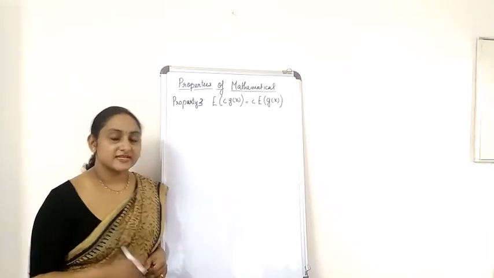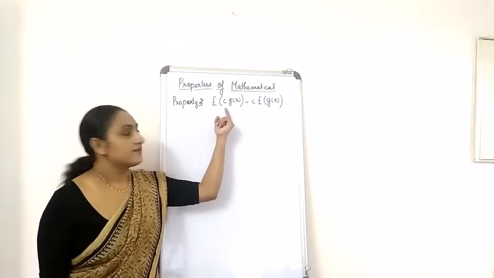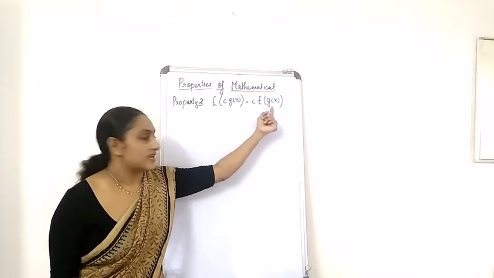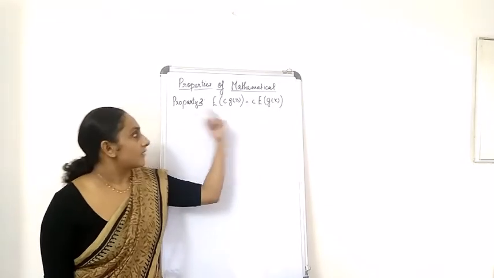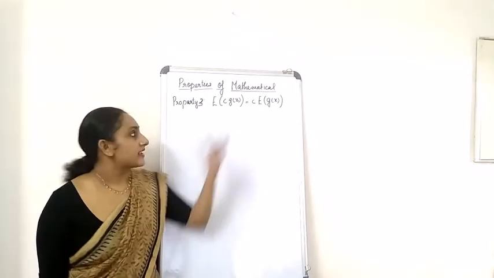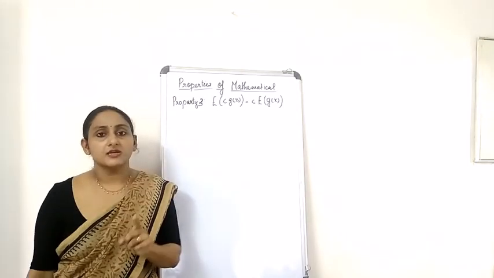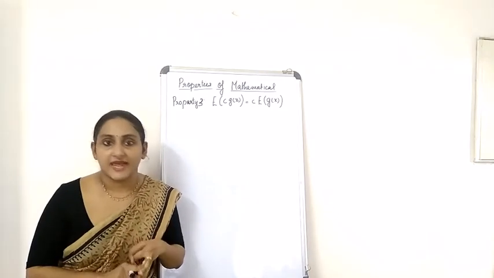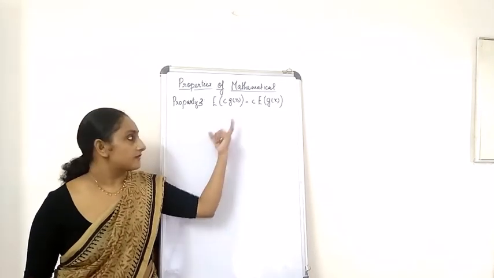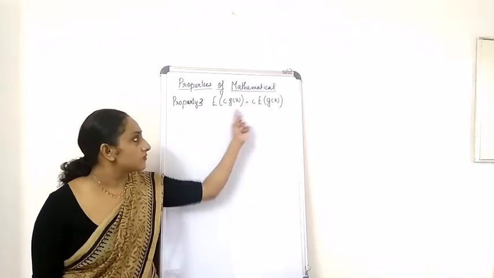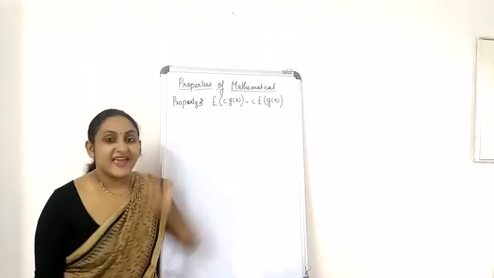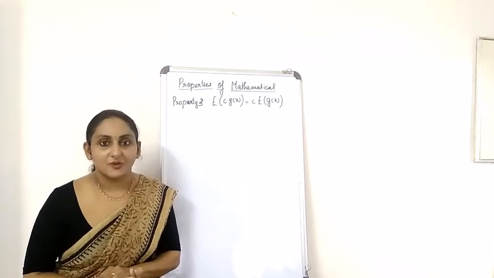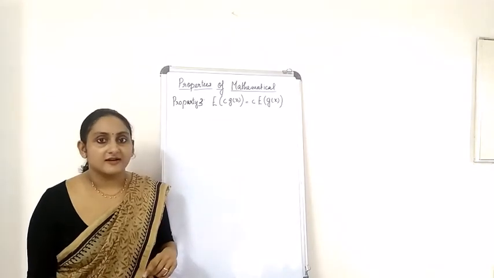Now the next property is nothing but expectation of c into g of x is equal to c into expectation of g of x. So we have to prove this. So for that we can take the LHS first. Now here you have to be clear that there are again two cases, when x is continuous and when x is discrete. Now here I am going to prove this equation when x is continuous. The discrete part I'm going to give you as an assignment. Okay. Now let's take the LHS first.